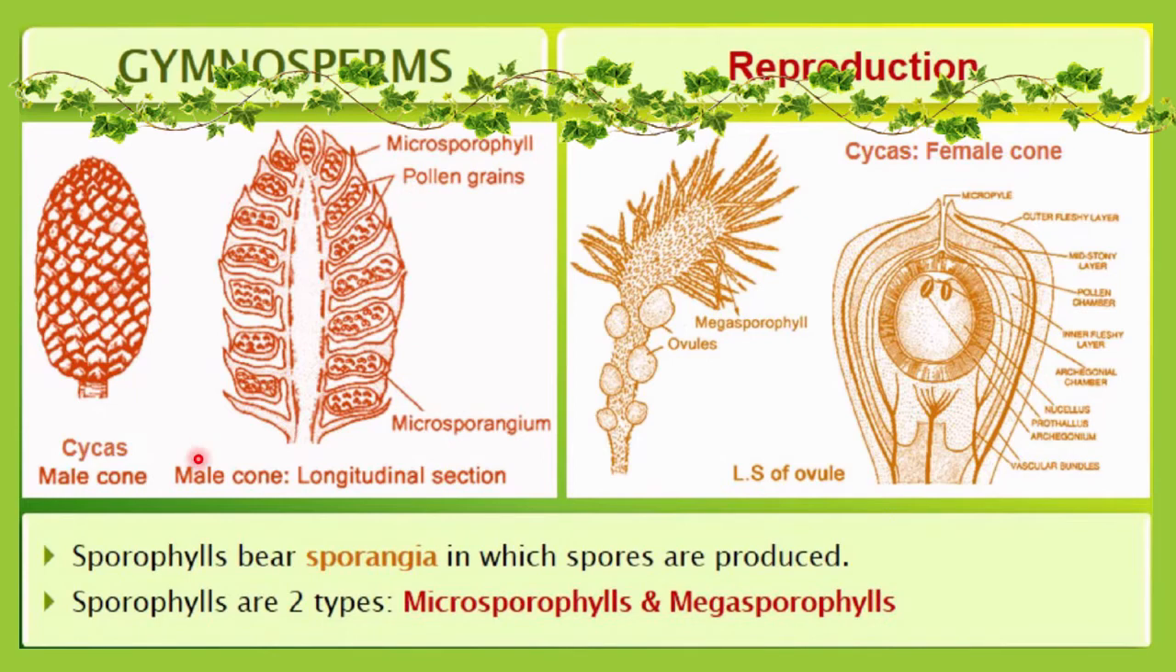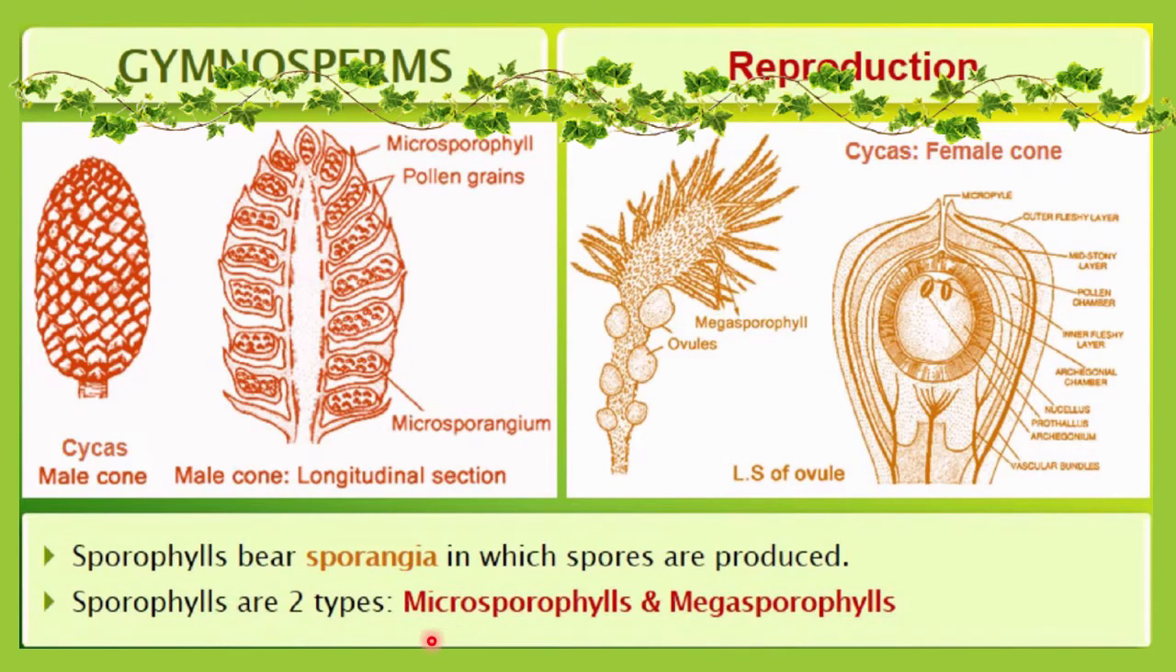Okay, so you can see this is a male cone, or a longitudinal section of a male cone. Is it very clear to all of you what the responsibility of a sporophyll is? It will bear sporangia and form spores. Sporophylls are of two types. Sometimes sporophylls may be of two kinds.